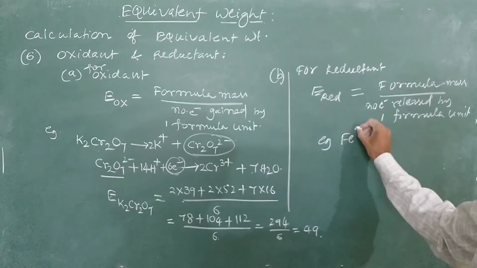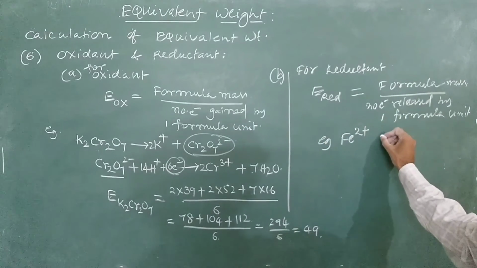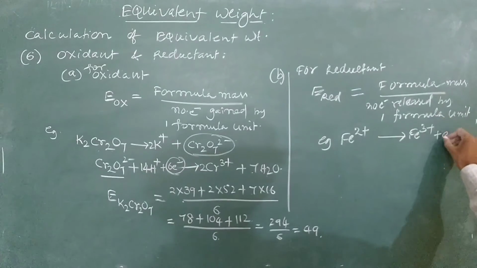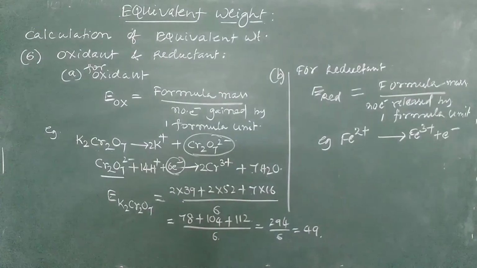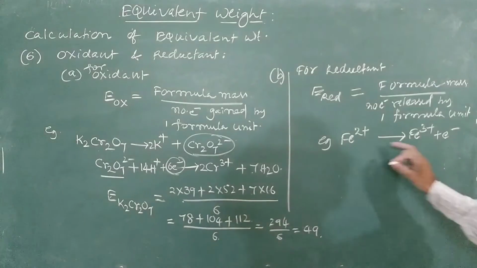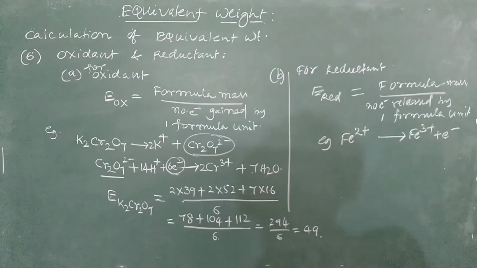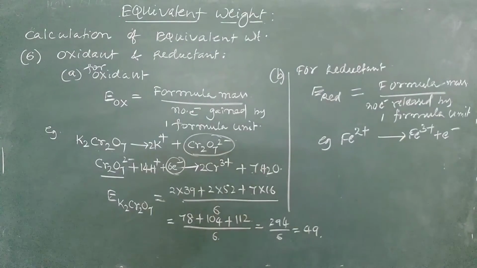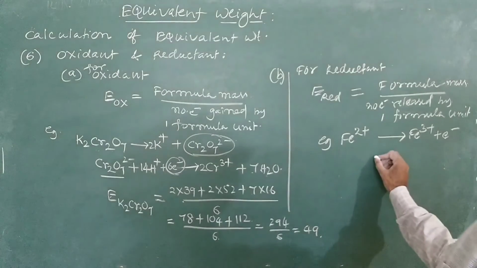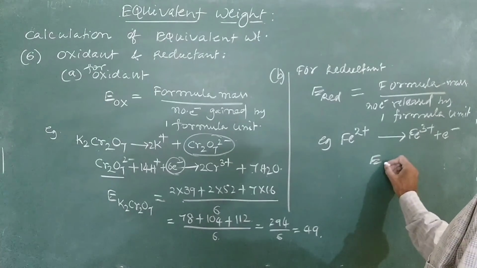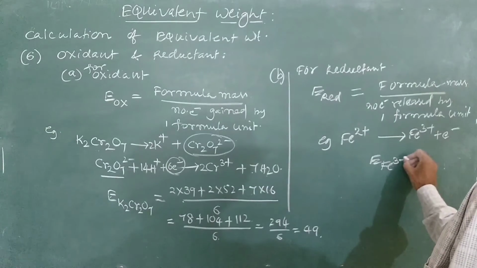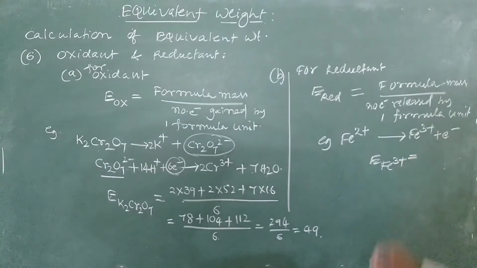Fe2+ gives rise to Fe3+ plus an electron. During the redox process, Fe2+ is oxidized to Fe3+. In this process, it is releasing one electron, so that means it is acting as a reducing agent. Now, what is the equivalent mass of the iron during the redox process?